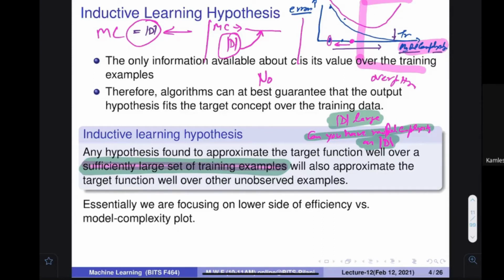Let me tell you why. The answer is no, because if you are increasing the model complexity, what would happen? You have to invest a lot of processing power to learn. If your model is very complex, then you have to invest more processing power. Whatever processing power we have is only finite, so you can only increase up to a particular point. After that, you cannot increase the model complexity. But having one more data item is not that difficult compared to increasing the processing power, because we are limited by the processing power.